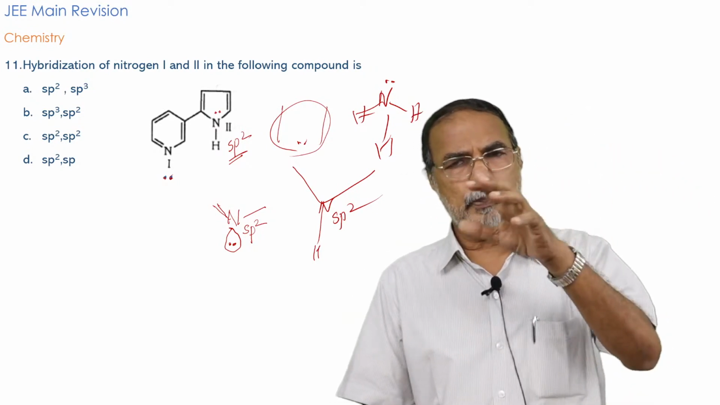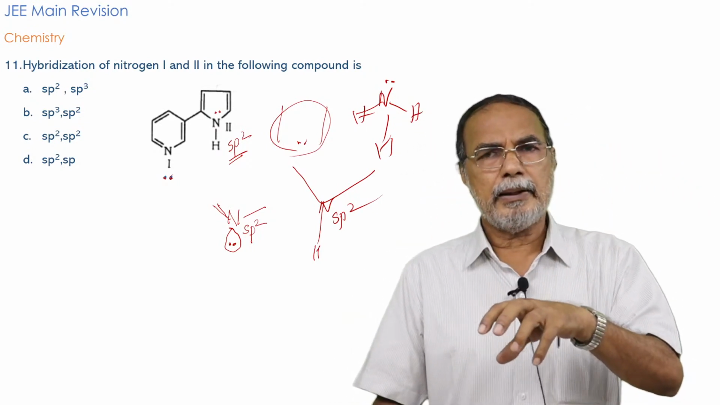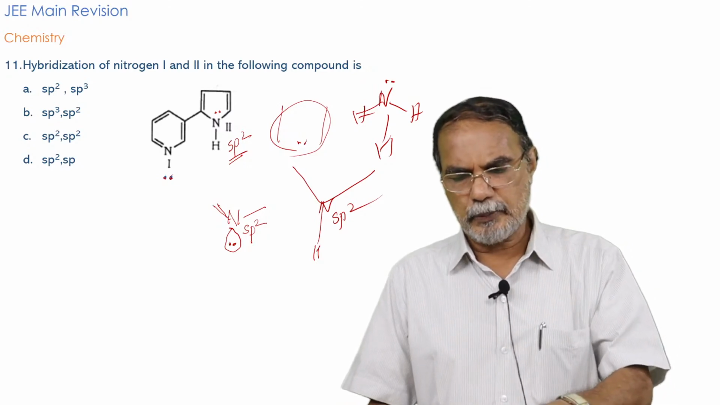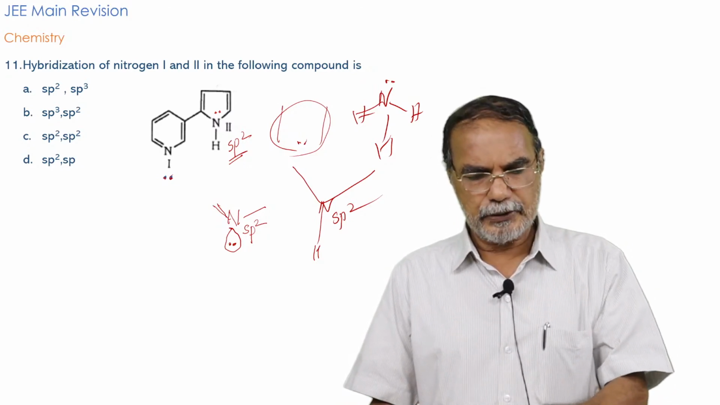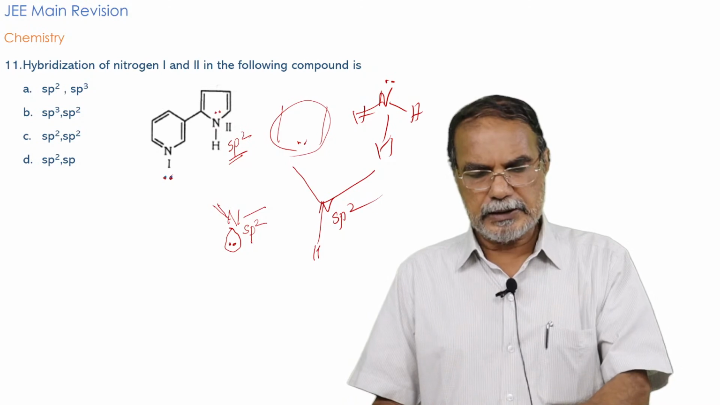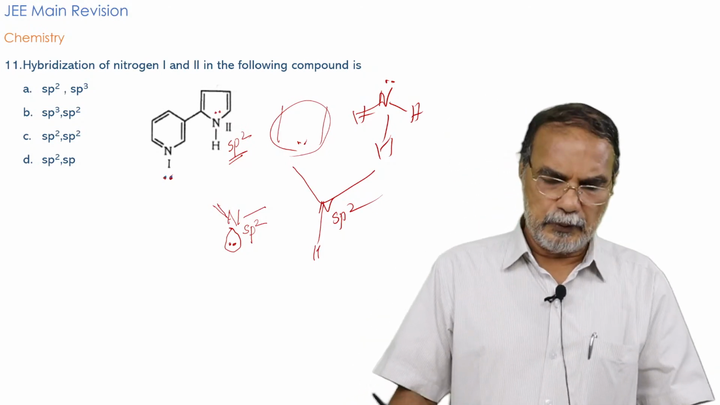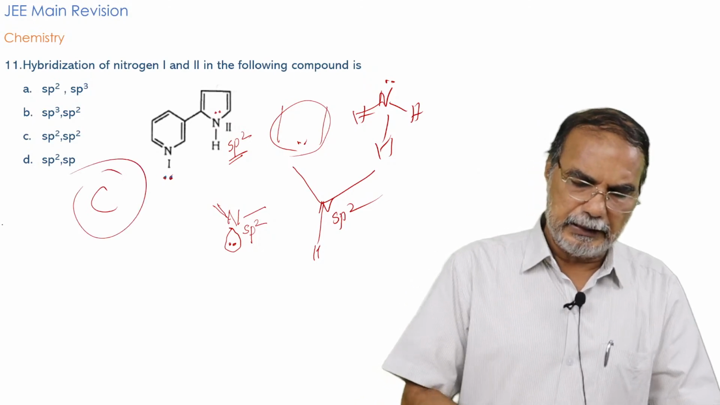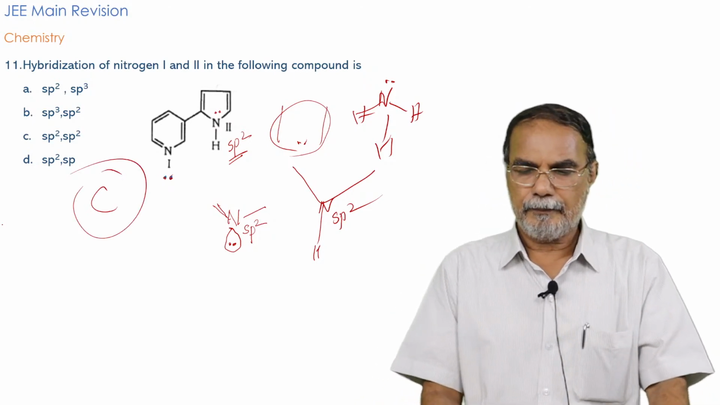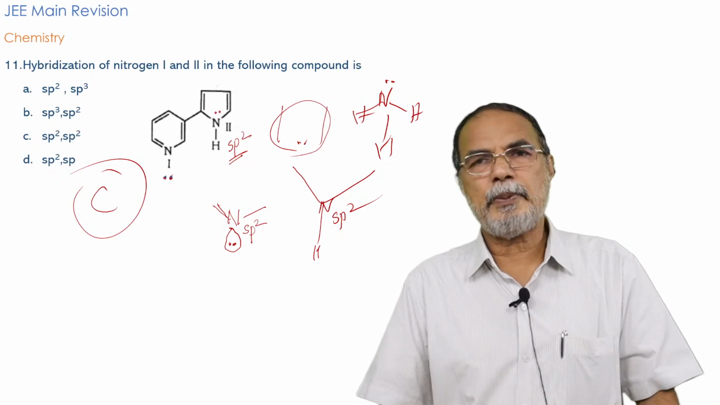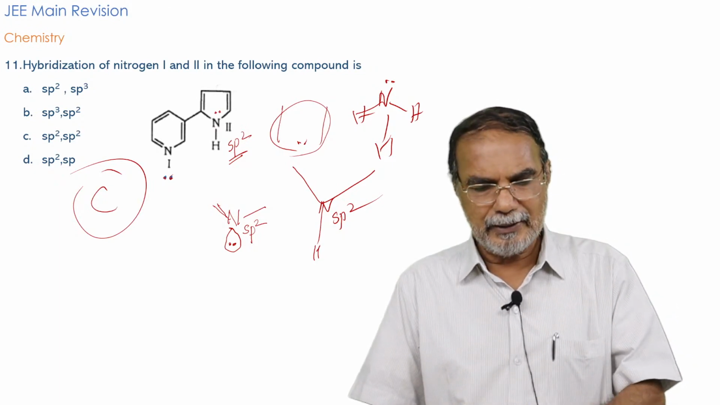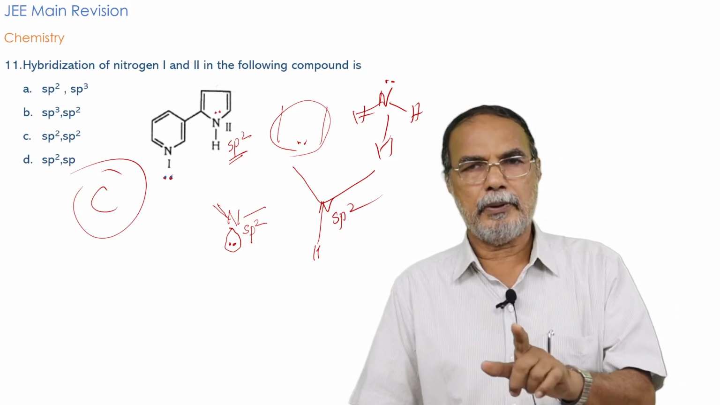Moreover, you can also understand it in another way. It is a part of a planar ring system, and for that to be satisfied, the nitrogen has to be in the sp2 hybridized state. So this nitrogen is sp2, and this nitrogen is also sp2 hybridized. Both the nitrogens are sp2 hybridized, and therefore the answer is C. You are likely to make the mistake of sp2 sp3, but that's not correct. The correct answer is sp2 sp2.